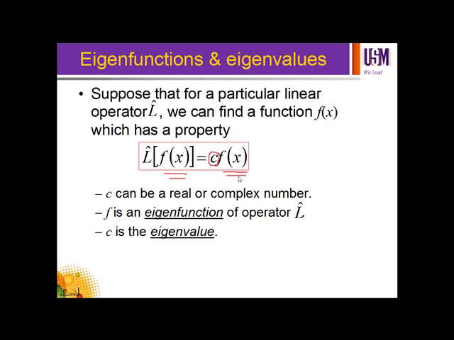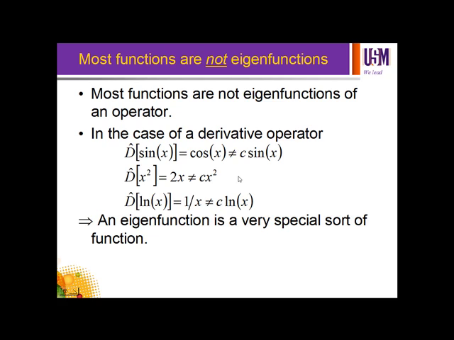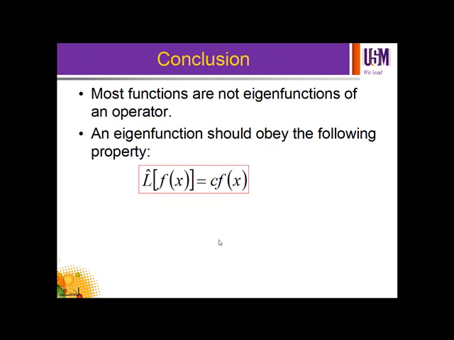If the expression does not follow this condition, the function inside that expression is not an eigenfunction. So that differentiates between an eigenfunction and a normal function. An eigenfunction is a very special sort of function in quantum mechanics, of course.